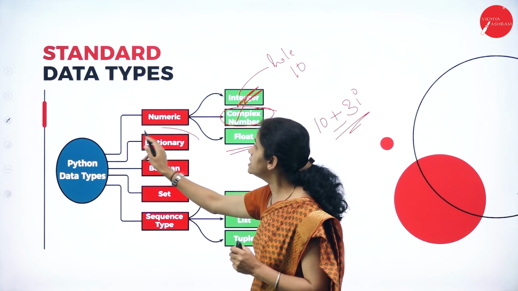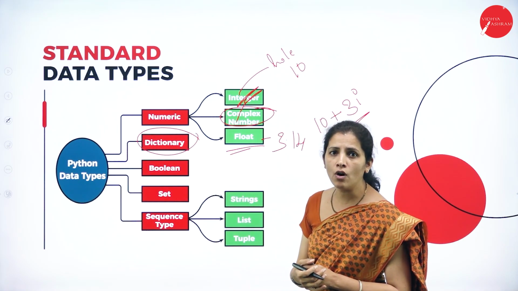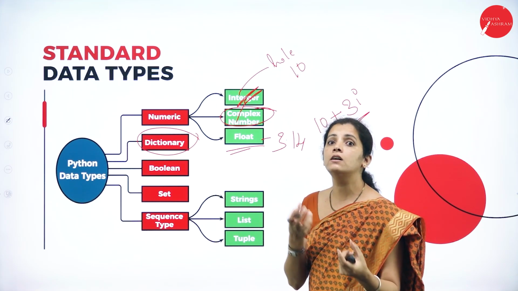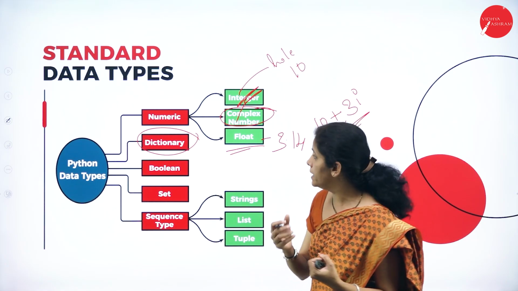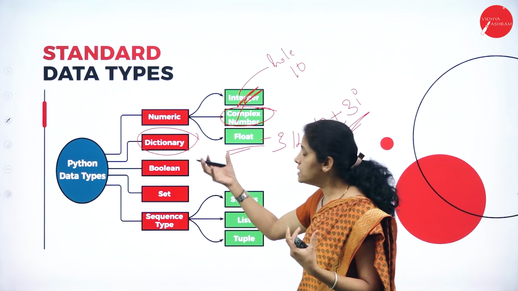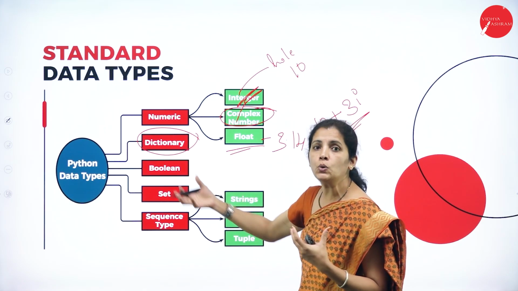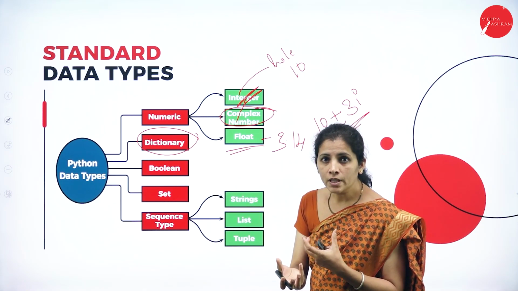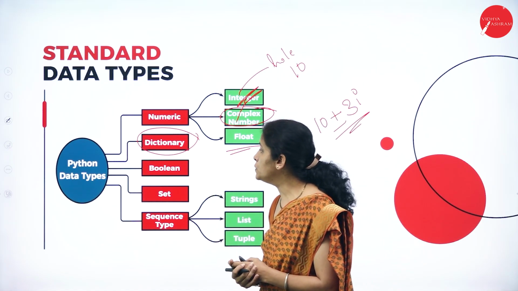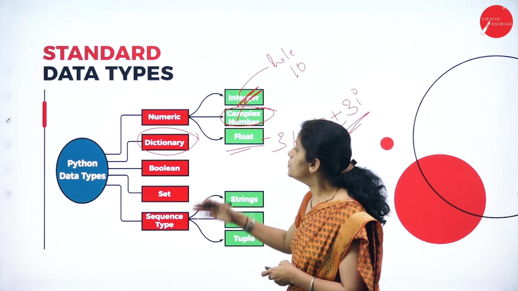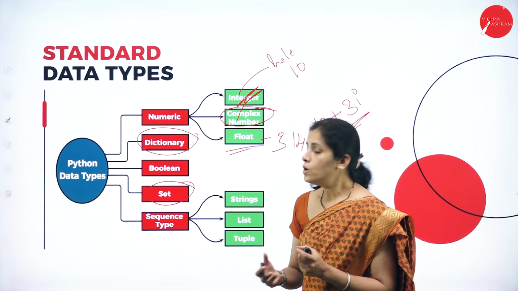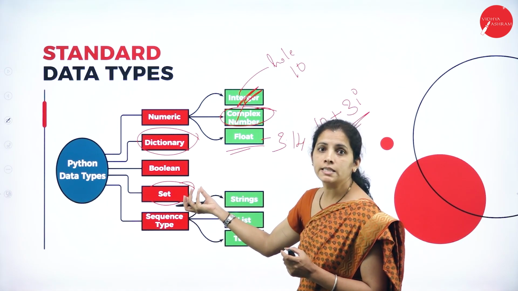And I have dictionaries, a collection of value or collection of element, or it is a pair of element. And boolean. So there is some possibility, right? True or false. So to represent those kind of values, I'm going to have Boolean. And I have sets. So everyone are familiar with sets, right?